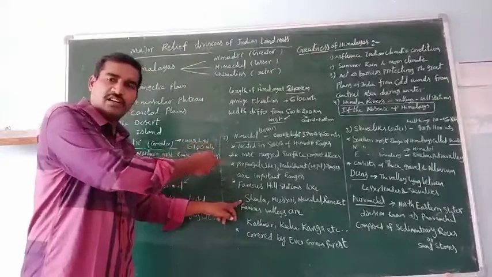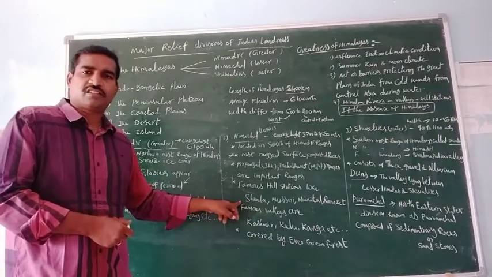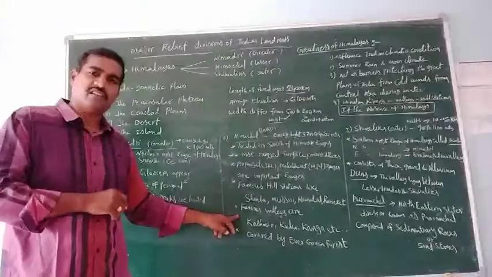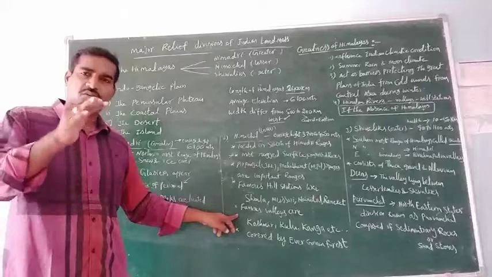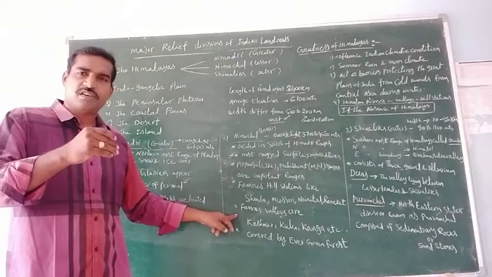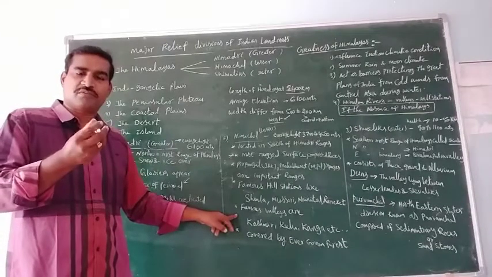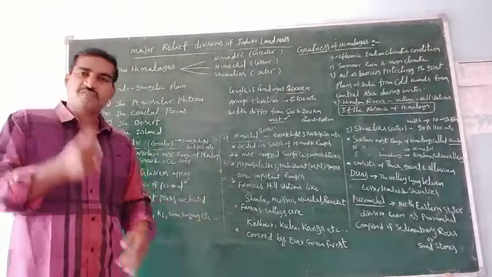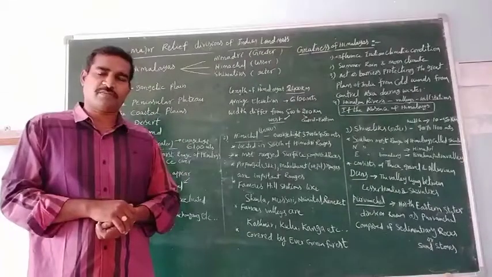Next, important valleys. What are the famous valleys located in this region? Kashmir, Kulu, Kangra. These are the important valleys. In these valleys, they grow most of the fruits. The Kashmir Valley is located in Jammu and Kashmir.